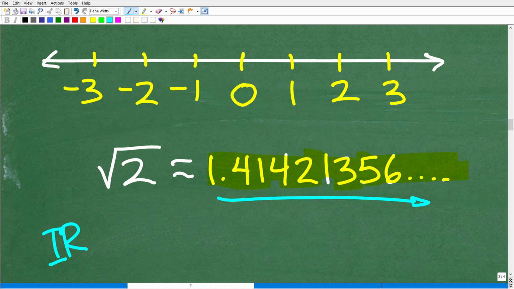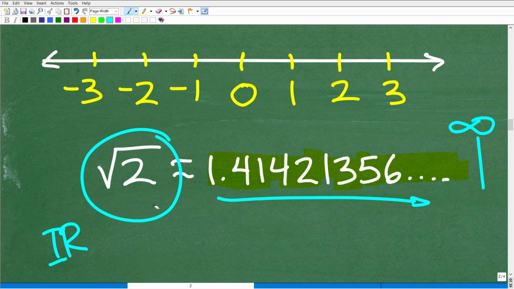This decimal is non-terminating. In other words, it will never end. Okay, it goes out to infinity, and it doesn't repeat. Okay, so I have 2, 1, 3, 5, 6. In other words, I don't see a repeating pattern. So values of decimals that are non-terminating, non-repeating, these are examples of what we call irrational numbers. So like the square root of 2 is a number that cannot be expressed as a fraction of integers.